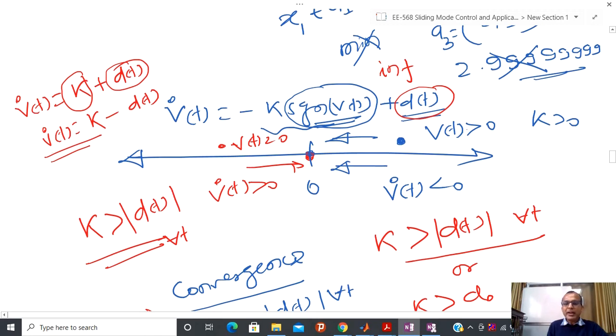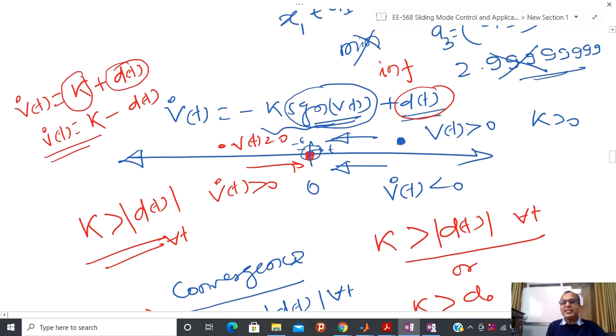But what happens if you move epsilon distance in this direction or minus epsilon in that direction? Suddenly minus k and plus k come into the picture. They will force you again to come to the equilibrium point. So even if you assume V(t) equal to 0, it is possible to show that you are not able to move away from the equilibrium point.